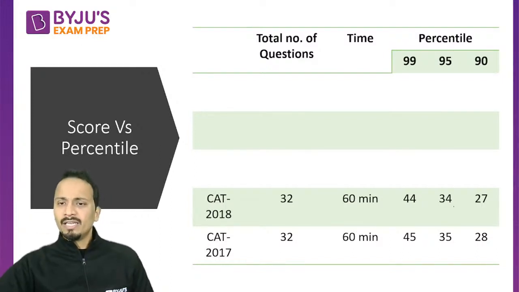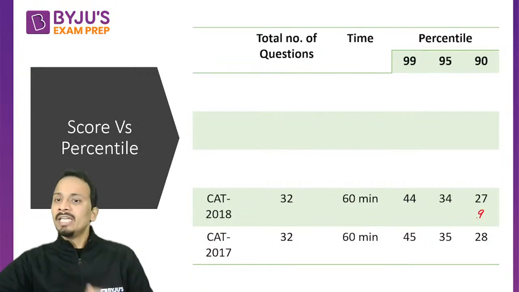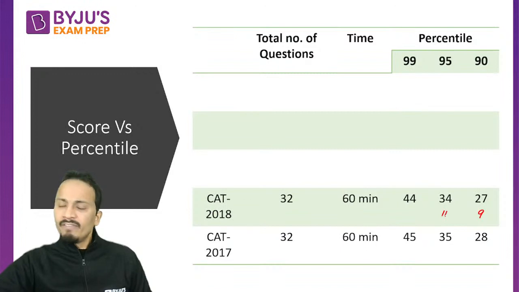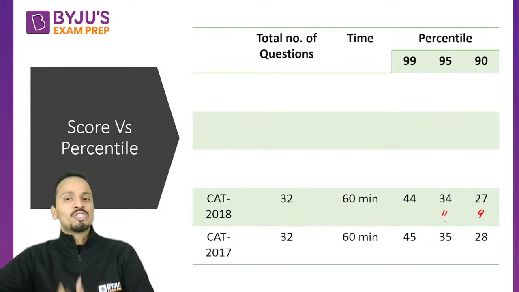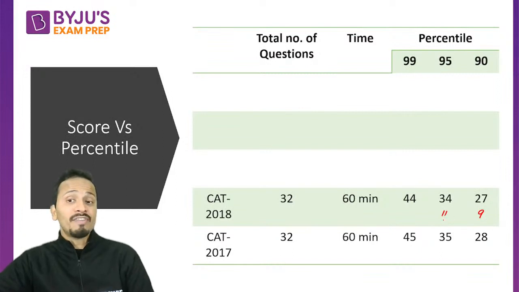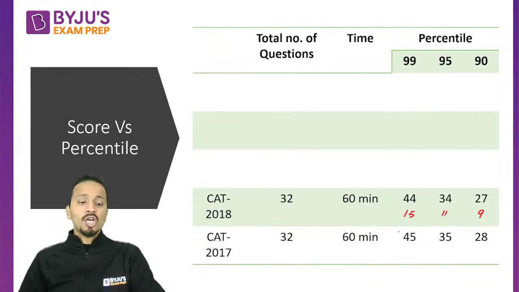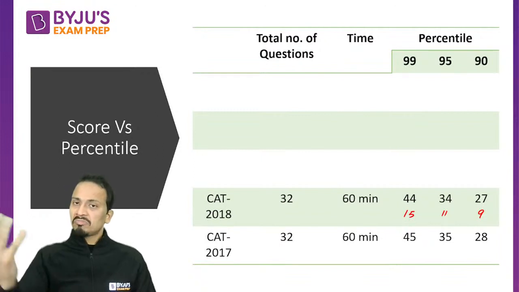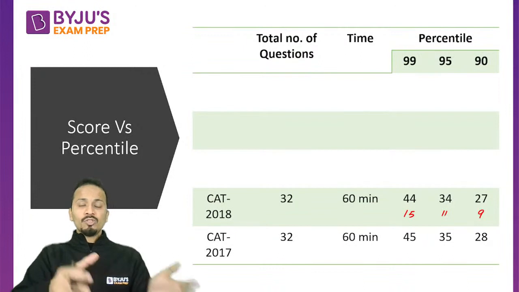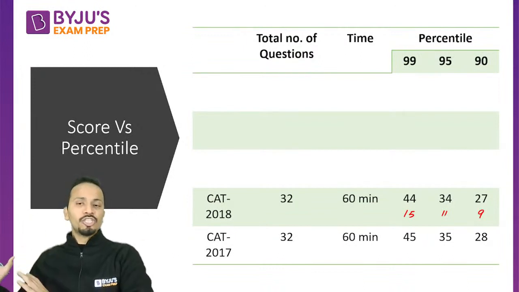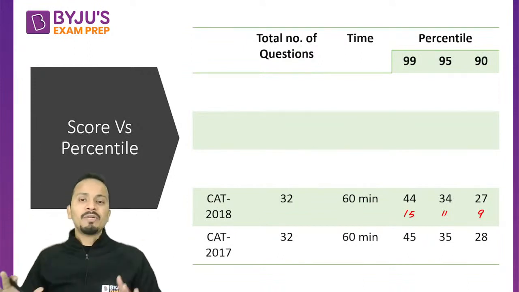Around 9 questions will fetch you 90 percentile, around 11 questions, or 11.33 questions, will fetch you 95 percentile, and somewhere around 15 questions will fetch you 99 percentile. So out of 32, you just need to target 20 questions. Attempt 5 sets and come out.